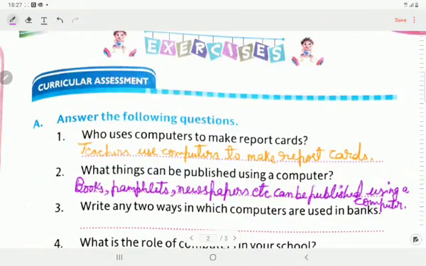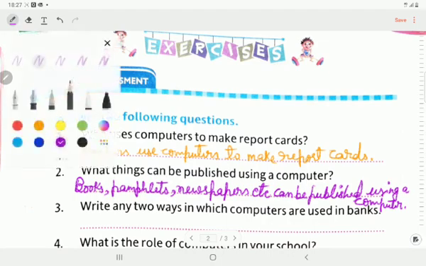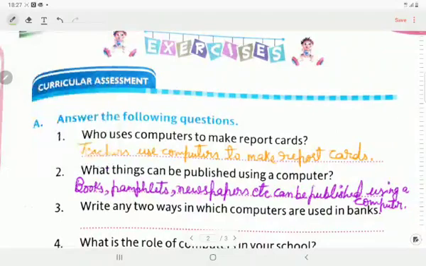Children, I have to adjust the words to the space which is given to us in the book. When you write question answers in the copy, in the notebook, you will give proper space to each and every word.